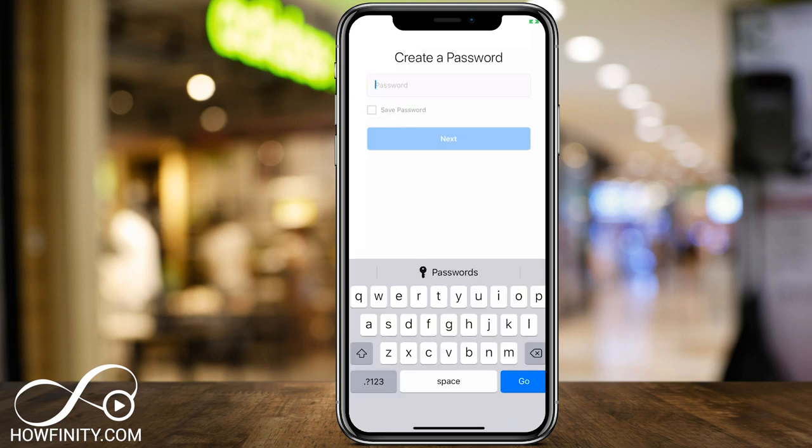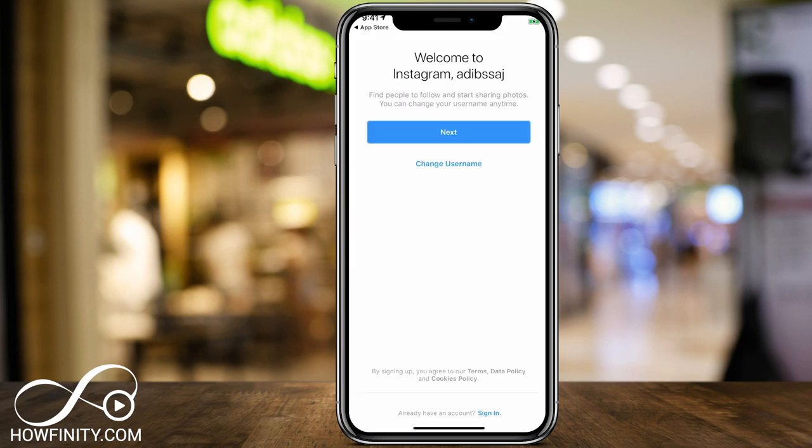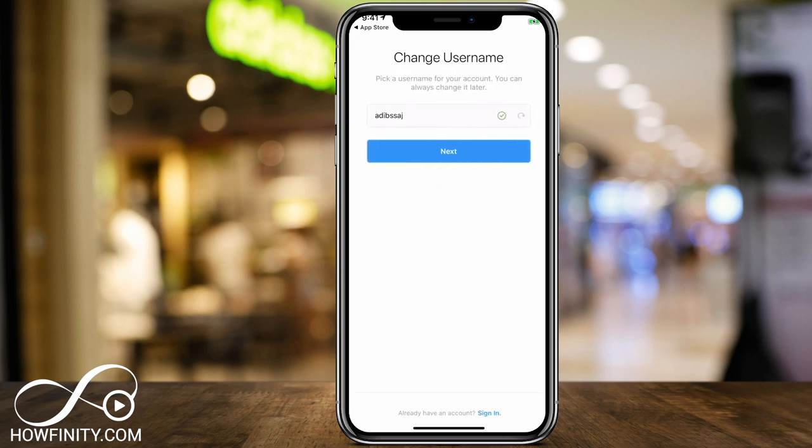And then go ahead and create your password here. Again, make sure you remember this password because you will need it again to log in if you do log out. And just like that, you've created your Instagram account. So it will let you change your username here. And you could do this basically every once in a while. You could change your username. So you're not married to this username.